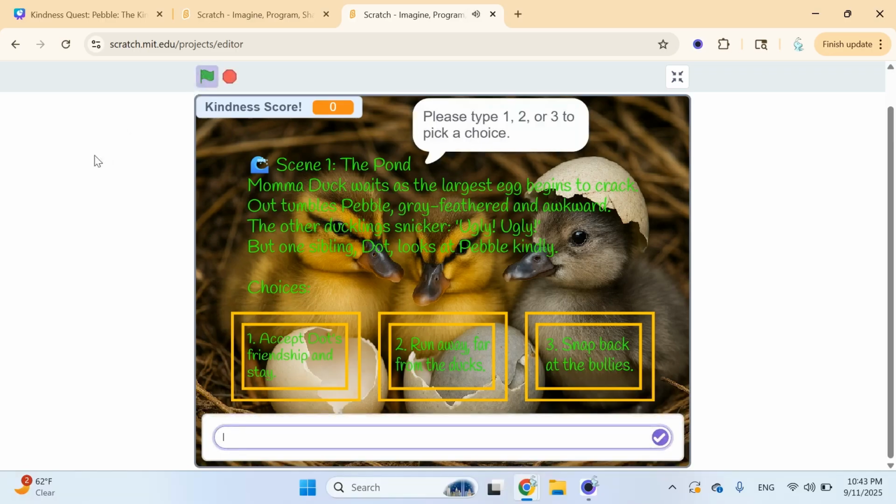Scene 1 takes place at the pond. When the largest egg hatches, out comes Pebble, who looks different from the other ducklings. His siblings tease him, "ugly, ugly," but one duckling named Dot shows him kindness. The player's first choices are 1. Accept Dot's friendship and stay, 2. Run away, or 3. Snap back at the bullies. For this demo, we'll choose option 1.